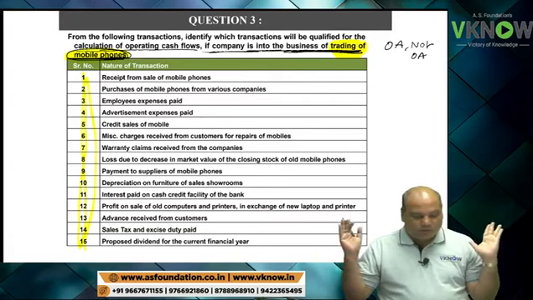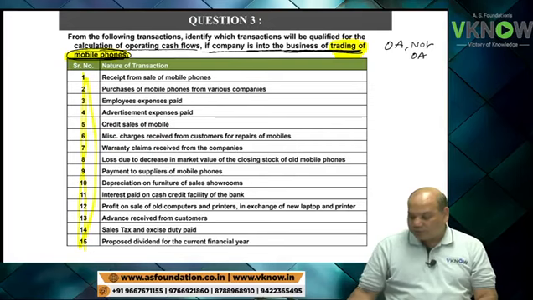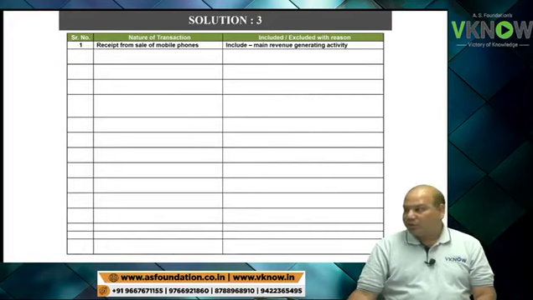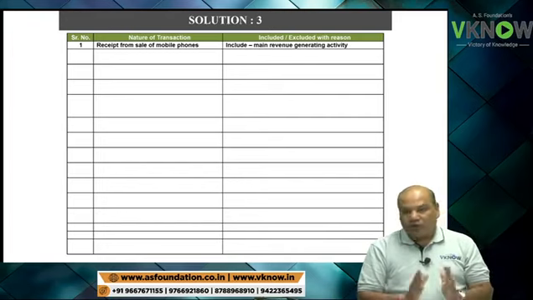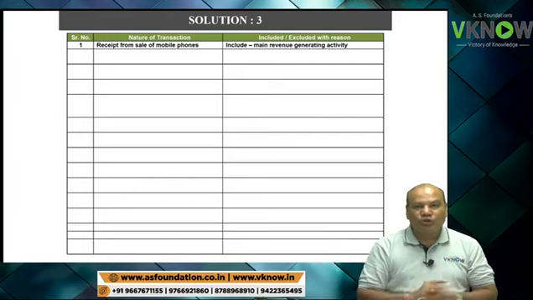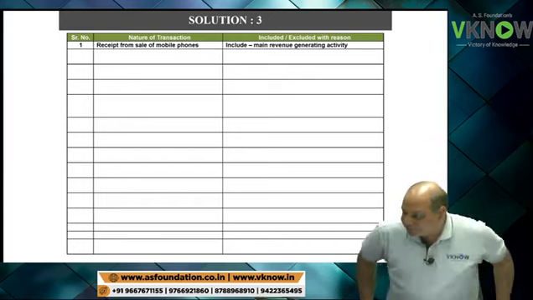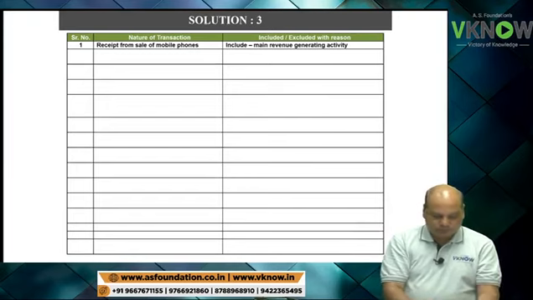Let the whole world know your intelligence today. Start one by one. First one, receipt from sale of mobile phone. Do you think it is an operating activity? Yes, operating activity, because it is the main revenue producing activity. Please write down, dear student. Second one.